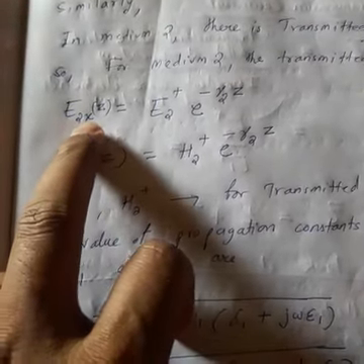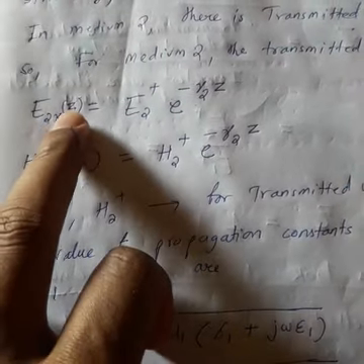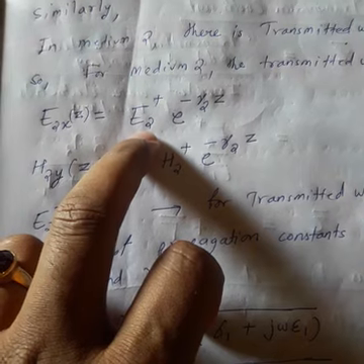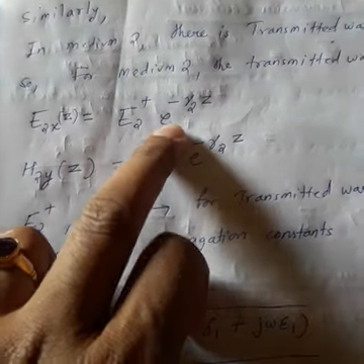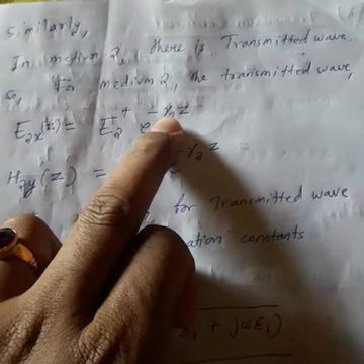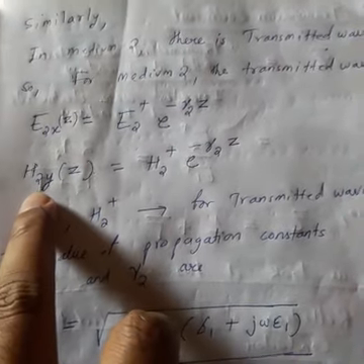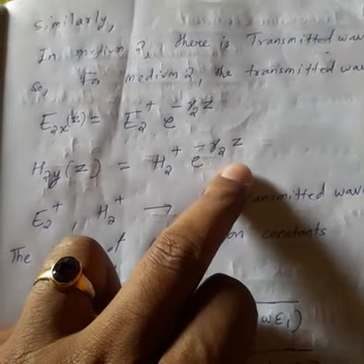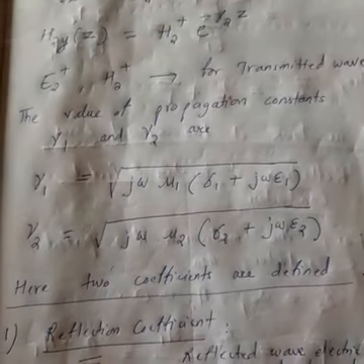Now E2, the x component in medium 2 in the z direction, is equal to E2 plus e to the power minus gamma 2 z, where for medium 2 the propagation constant is gamma 2. Similarly the magnetic field H2y of z is equal to H2 plus e to the power minus gamma 2 z. Here you have to remember the two formulas for the value of the propagation constant.